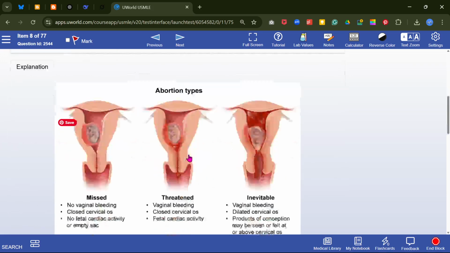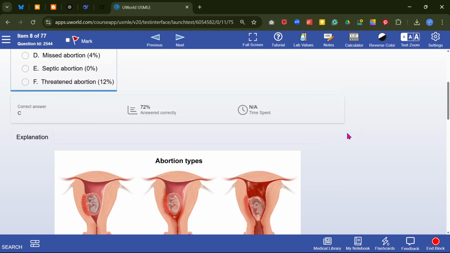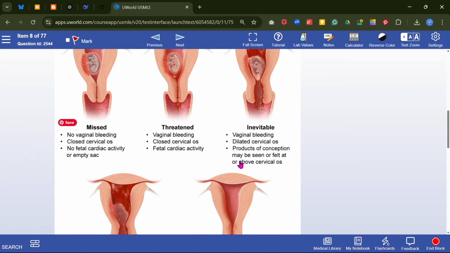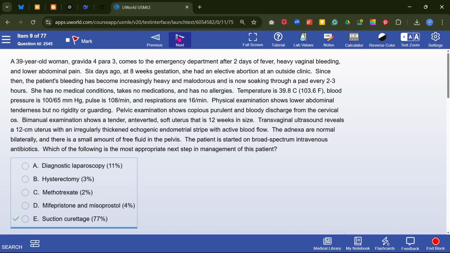So it looks like inevitable. There is vaginal bleeding, dilated cervical os, and products of conception may be seen or felt above the cervical os. So gestational sac in the lower uterine segment, looks like inevitable abortion. In threatened abortion, there is vaginal bleeding, but the cervical os is closed. So you have to look at the cervical os.